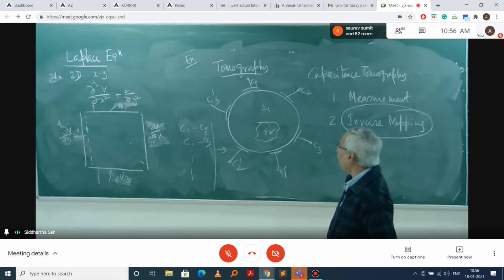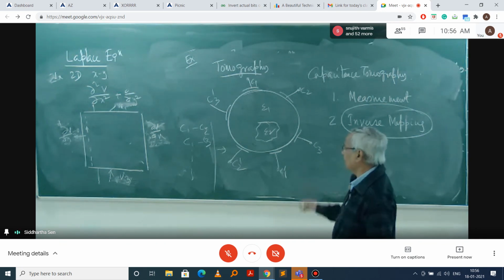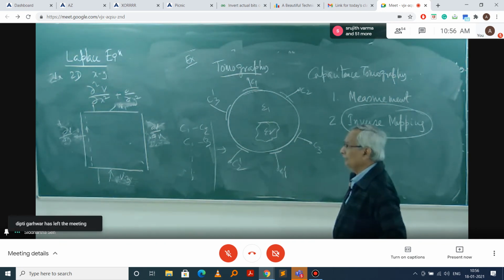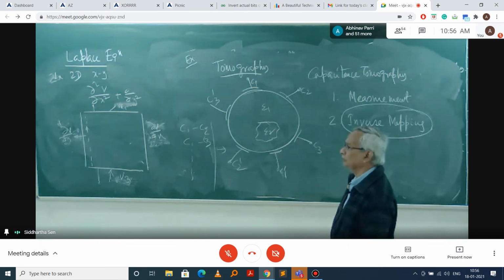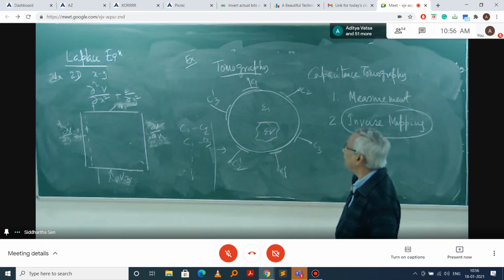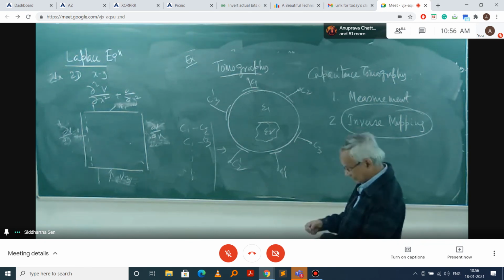But all the things I have shown, particularly in capacitance tomography and impedance tomography, and similarly in optical also, hinge on the basic theory of electrostatics or electromagnetics. That's why we need to use the FEM technique or FDM technique or many other things there.